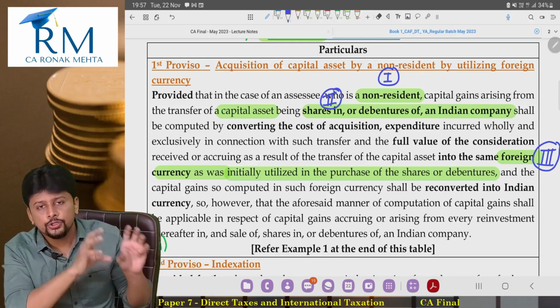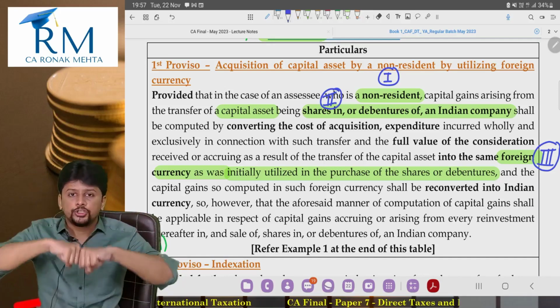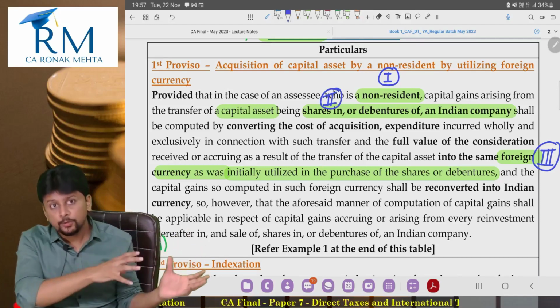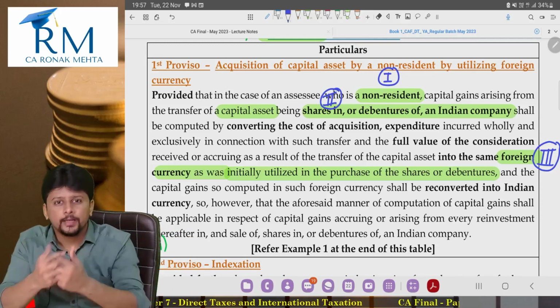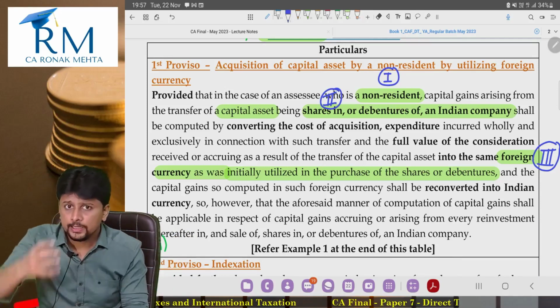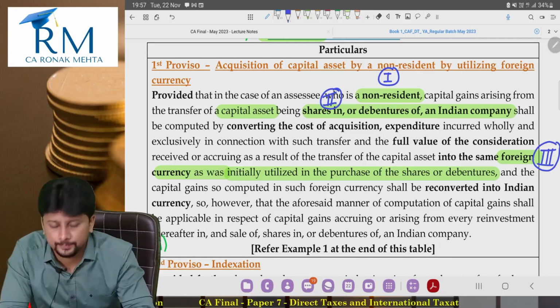He has utilized foreign currency for acquiring these shares. That means he brought foreign currency into India, it got converted into Indian rupees, and he used those rupees to acquire the shares or debentures of an Indian company.